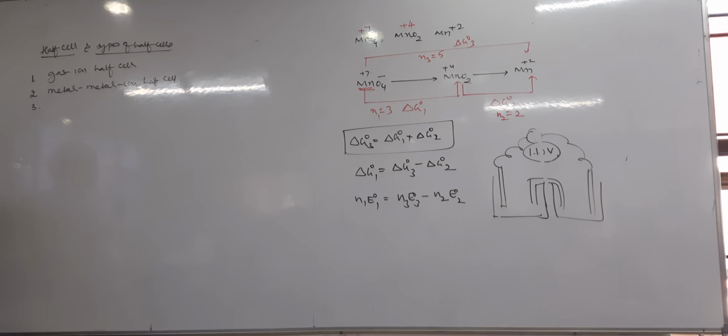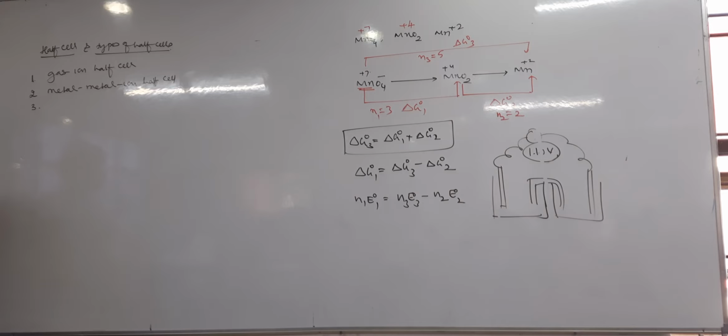An electrode in equilibrium with a solution of its own ion is called a half cell or single electrode. Half cell or single electrode.